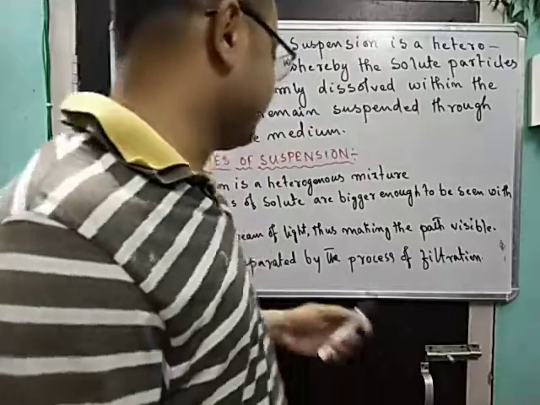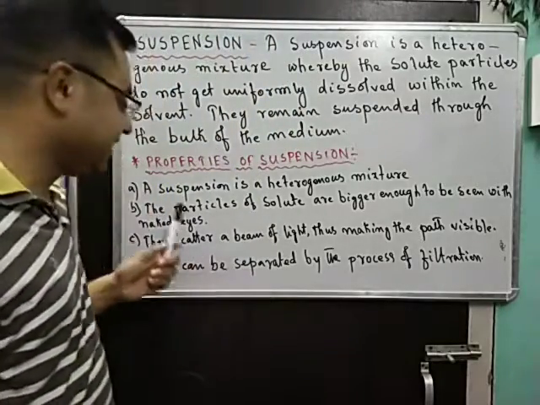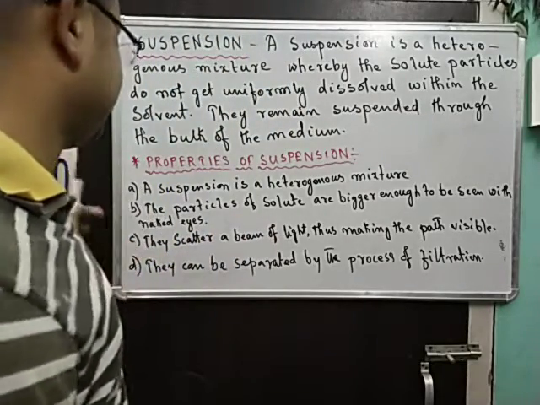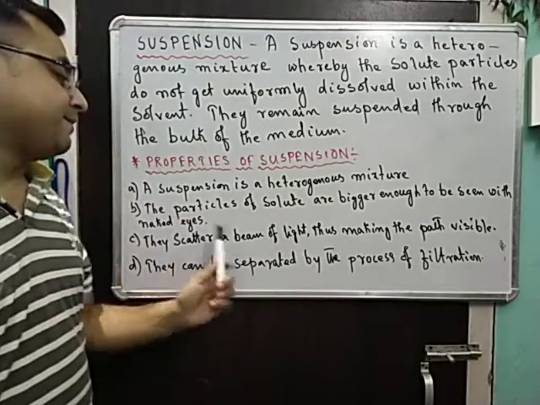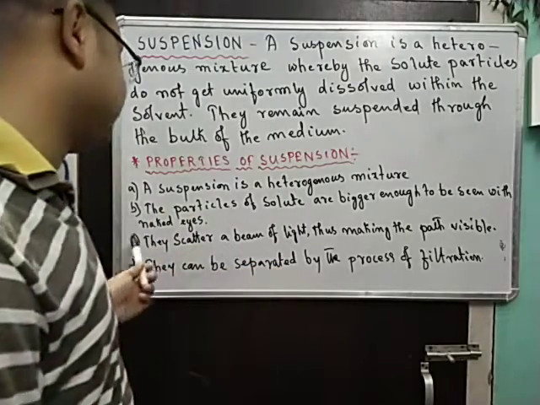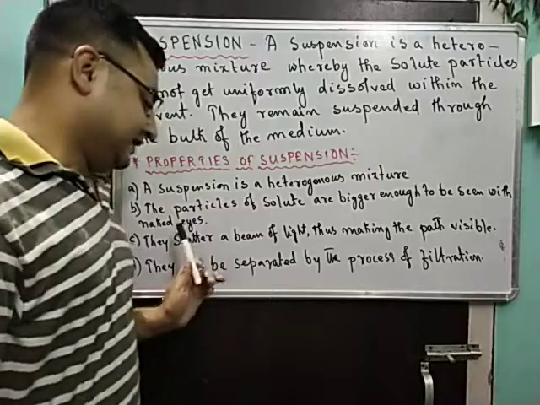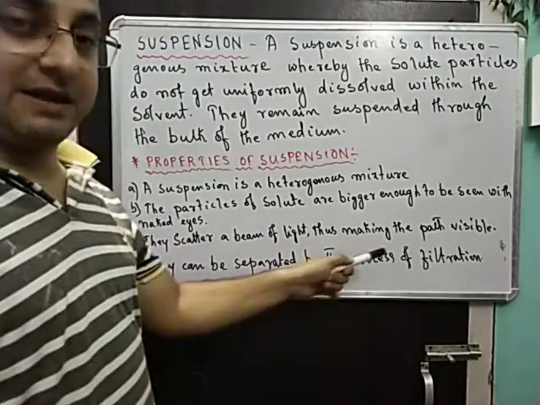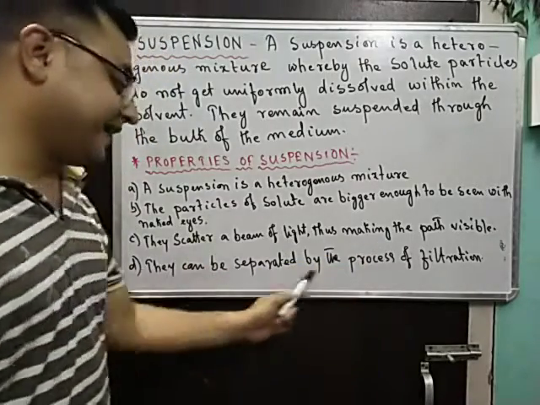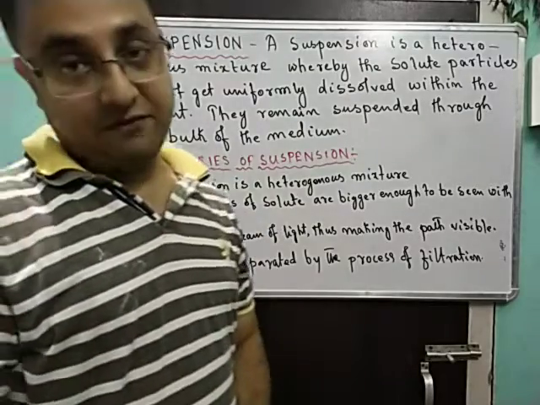So these are the properties of suspension. Let us reiterate once again. A suspension is a heterogeneous mixture. Number two, the particles of a solute are big enough to be seen with naked eyes. Number three, they scatter a beam of light, making the path visible. And number four, they can be separated by the process of filtration.